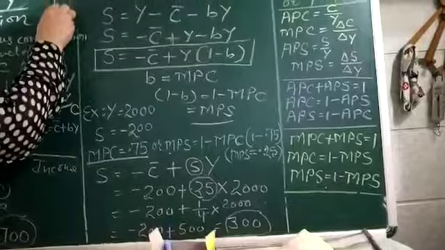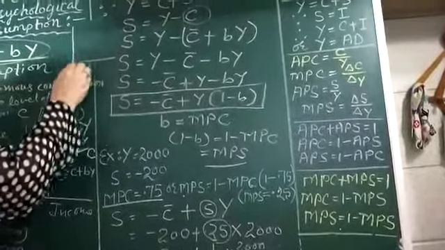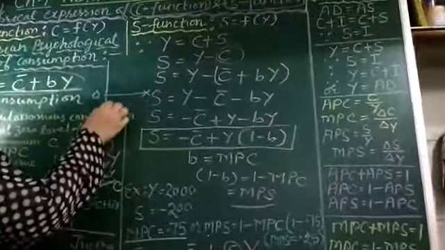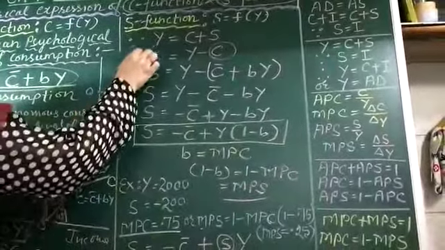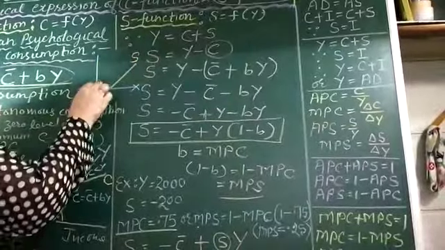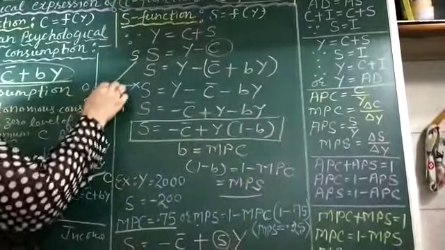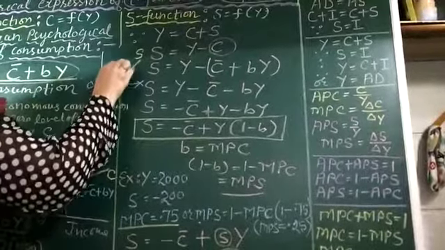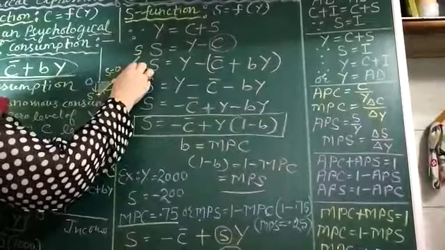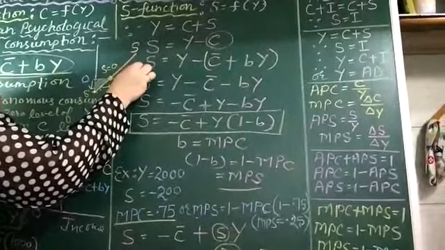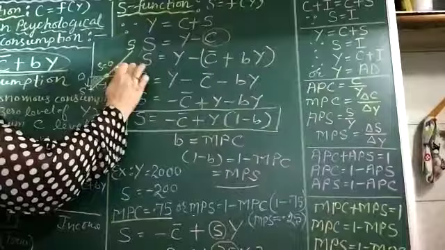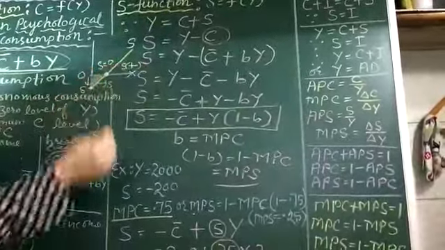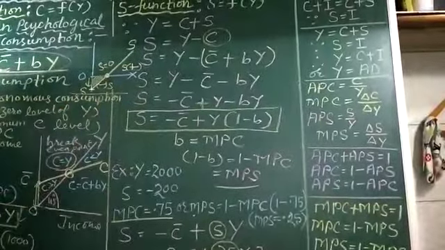We can also derive the saving curve. At zero level of income, there will be dis-savings. Dis-saving means negative savings, and this shaded area is negative savings. Here savings are zero, and beyond this level savings are positive. Negative savings, zero savings, or positive savings. So that's all regarding this saving function.